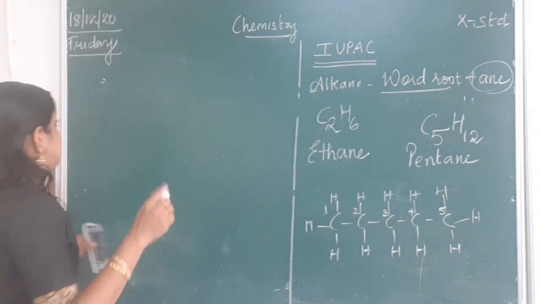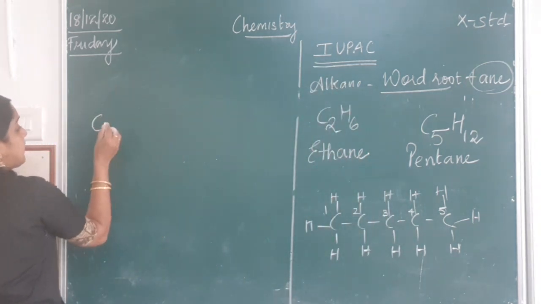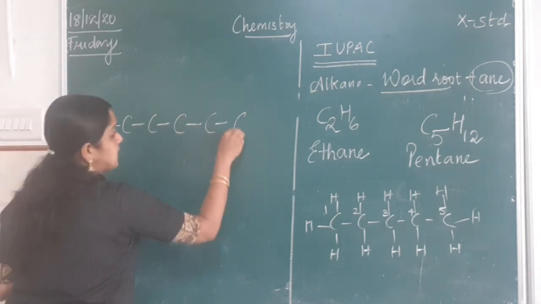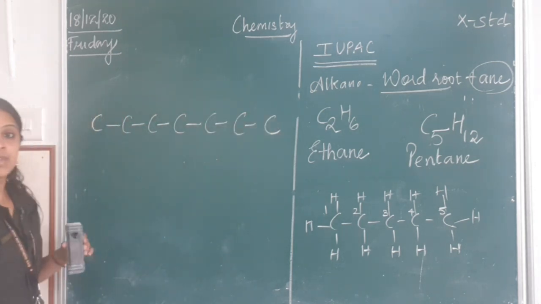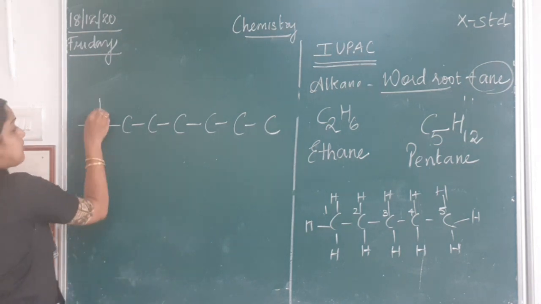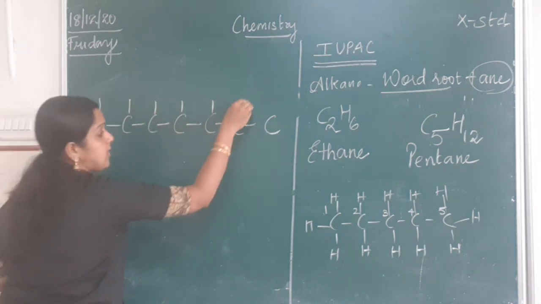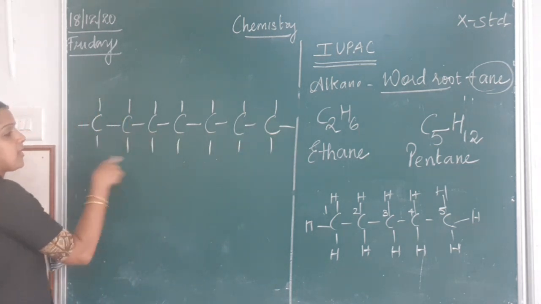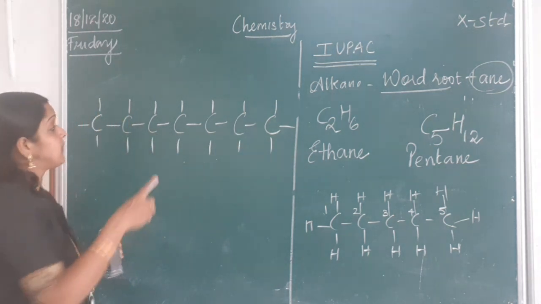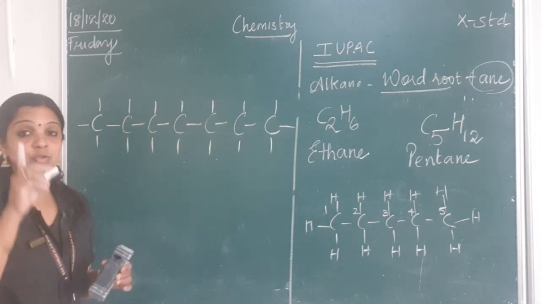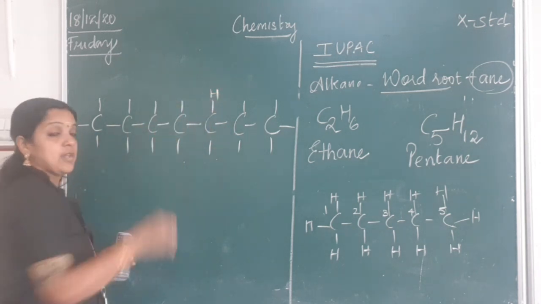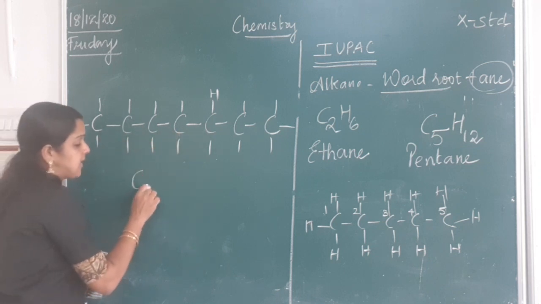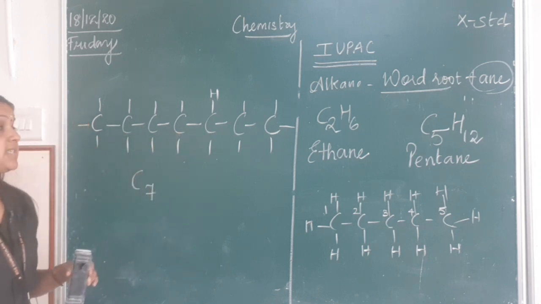Right. Now let us take an example where we have 1, 2, 3, 4, 5, 6, 7. Now I should fill all my carbons with what? Hydrogen, to satisfy the valency. So all these are hydrogens. In the exam, don't put lines and leave it. You have to fill it with hydrogen. Okay, children. So now how many carbon atoms are there? 7 carbon atoms. So C7.